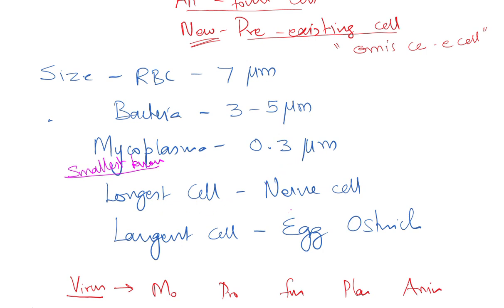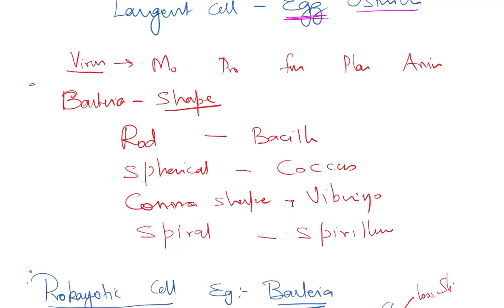The longest cell in our body is the nerve cell, whereas the largest cell is the egg of an ostrich. Don't consider virus here. Virus is not a living organism. Virus is not classified under the five kingdom system. The five kingdoms are Monera, Protista, Fungi, Plantae, and Animalia. Viruses are not kept anywhere.